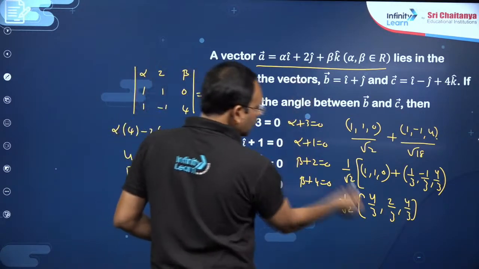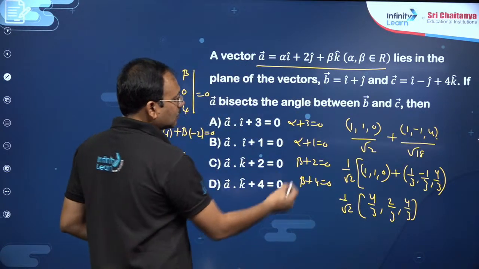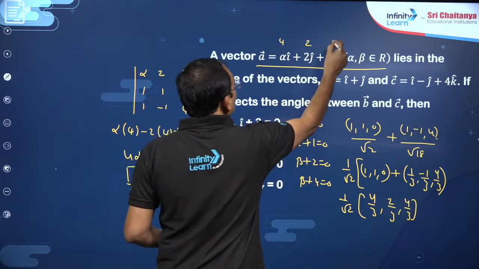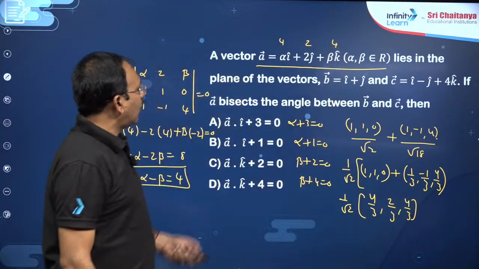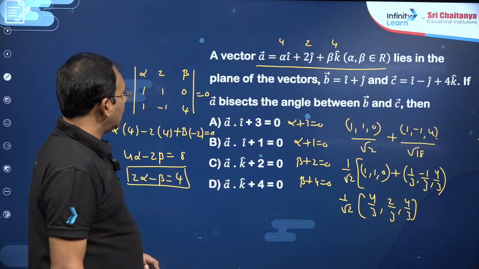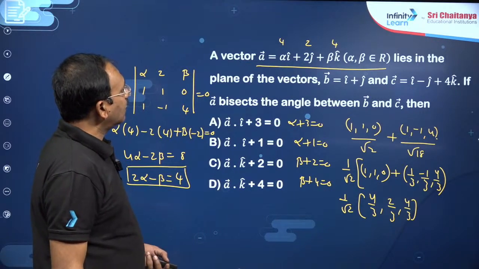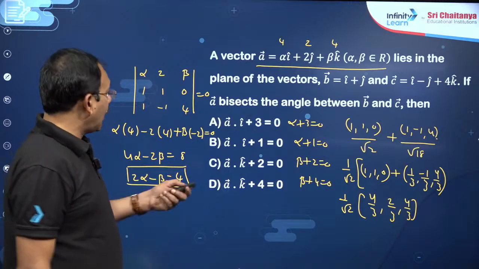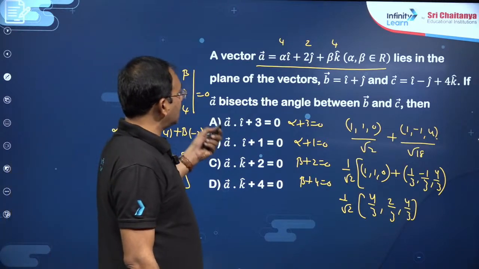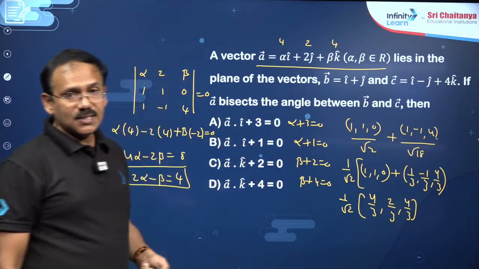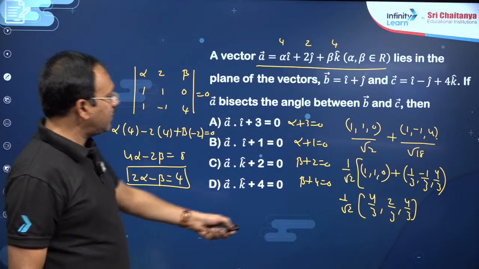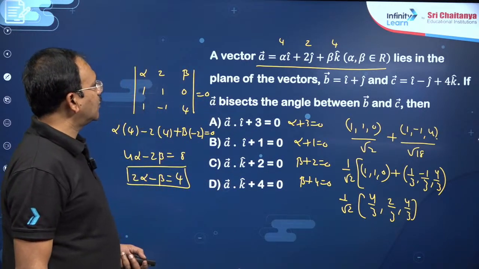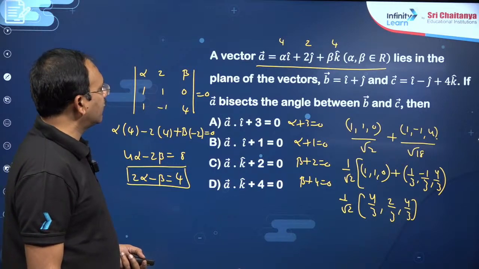So in proportion to this it must be along 4, 2, 4, my dear friends. So already 2 is there, you can take here 4 and here 4, proportionate numbers you can take, dear students. The question itself says A bar is the bisector of the angle between B and C. So it must be along this. So you can write 4, 2, 4 proportionate, you can take alpha and beta values, my dear friends.